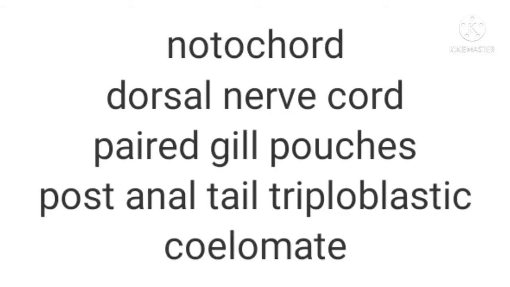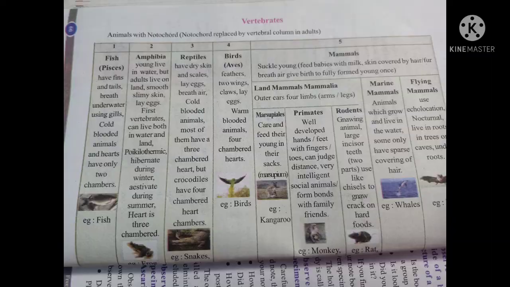All chordates possess the following features: they have a notochord, a dorsal nerve cord, and paired gill pouches, and they are post-anal tailed, triploblastic, and coelomate.